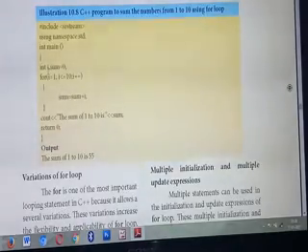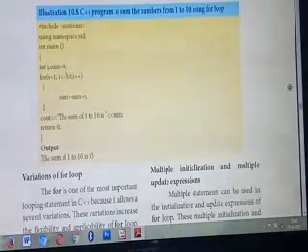Next is sum equal to 0. In the question, you are going to find the sum of the numbers from 1 to 10. So initially you are giving the value of sum as 0.